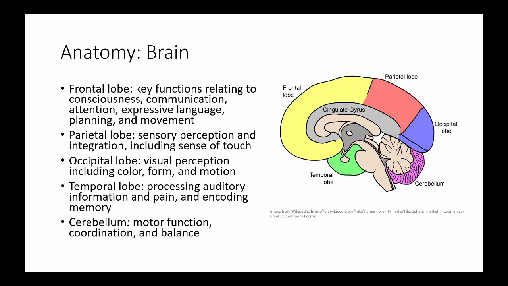The parietal lobe is key for sensory perception and integration, including the sense of touch. The occipital lobe focuses on visual perception, including color, form, and motion. The temporal lobe processes auditory information and pain and encodes memory. The cerebellum is important for motor function, coordination, and balance.